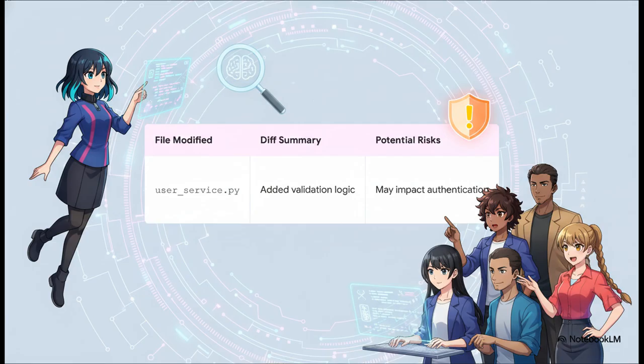And to make that review process way faster and more effective, make this your final command on every task. Ask for a structured summary of the changes. You can see here you want a list of the files it modified, a high-level summary of the diff, and, this is crucial, the AI's own assessment of any potential risks. This is an incredible accelerator for your review.